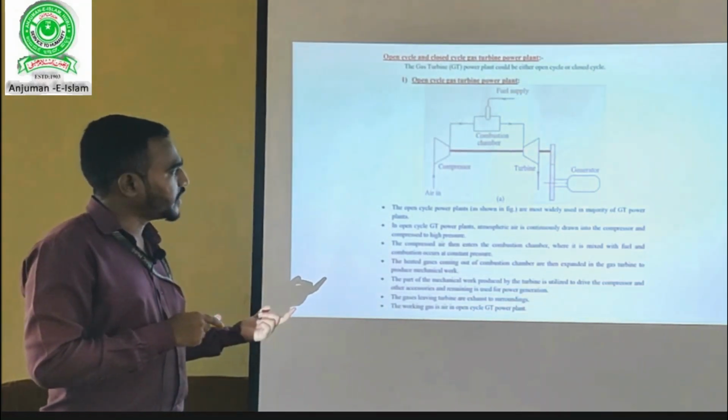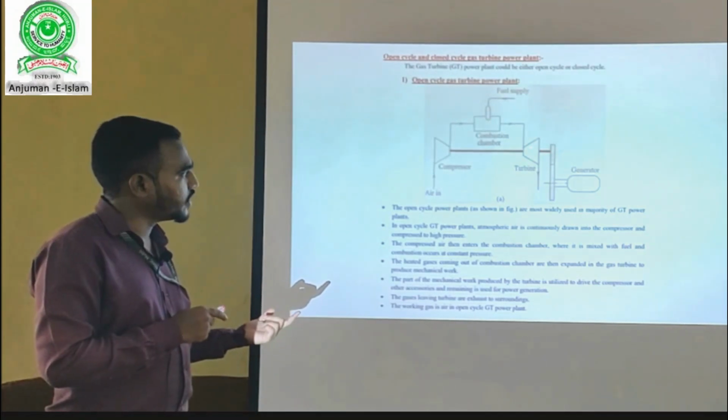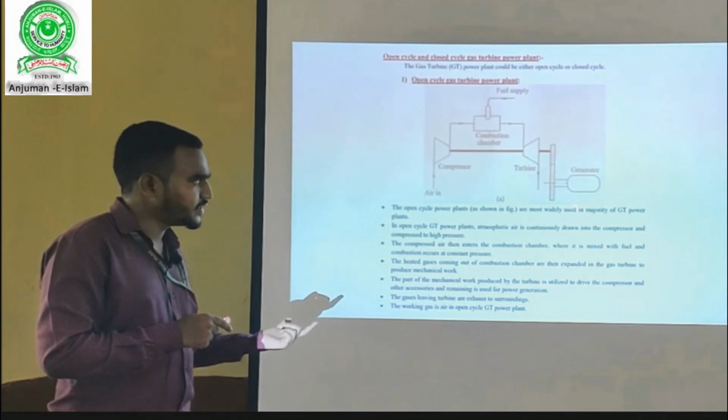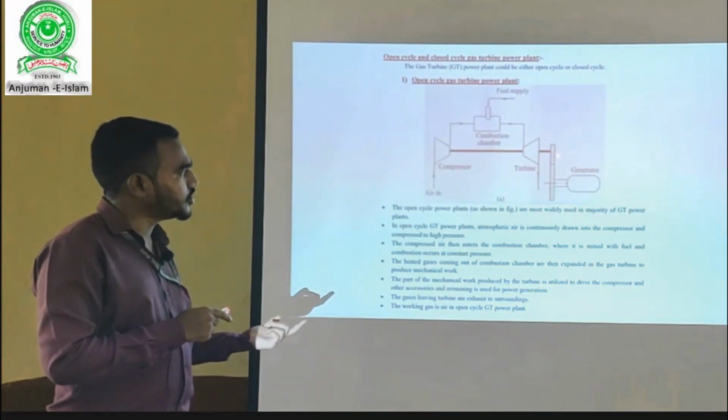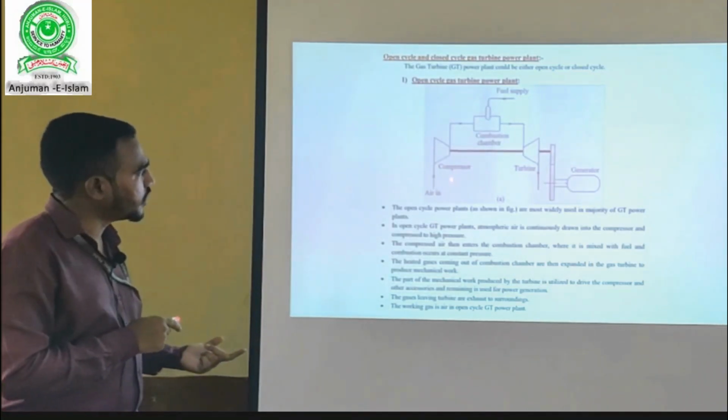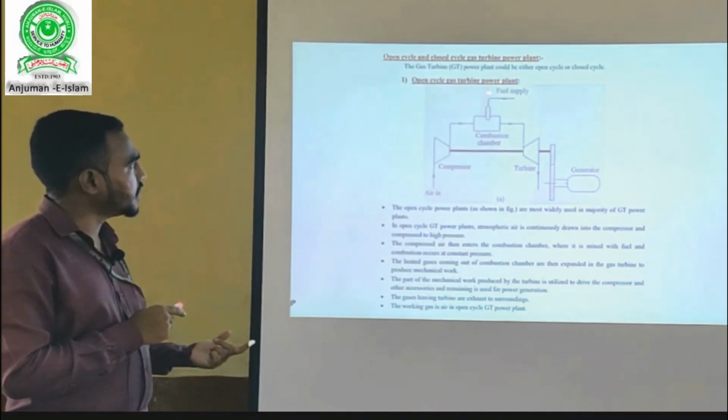As the turbine and generator are connected together, when the turbine rotates, the generator in turn rotates and electricity is produced. The residual of the turbine is again taken and condensed. This is all about the open cycle gas turbine power plant.